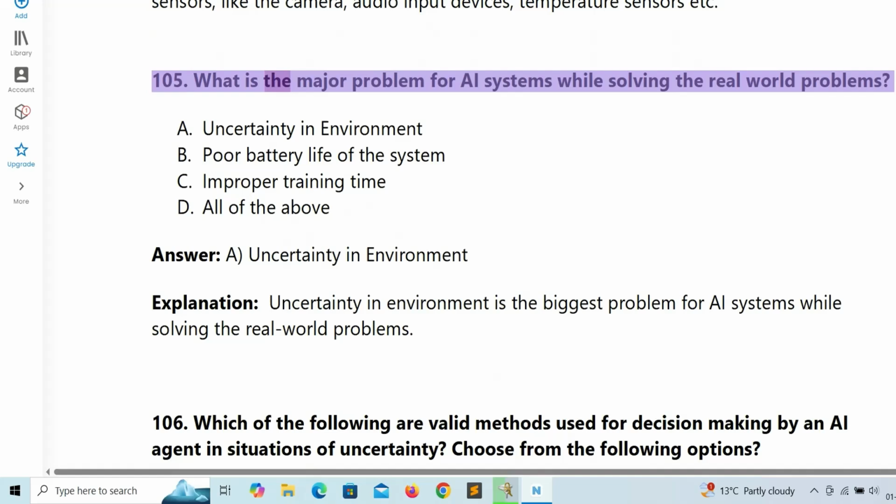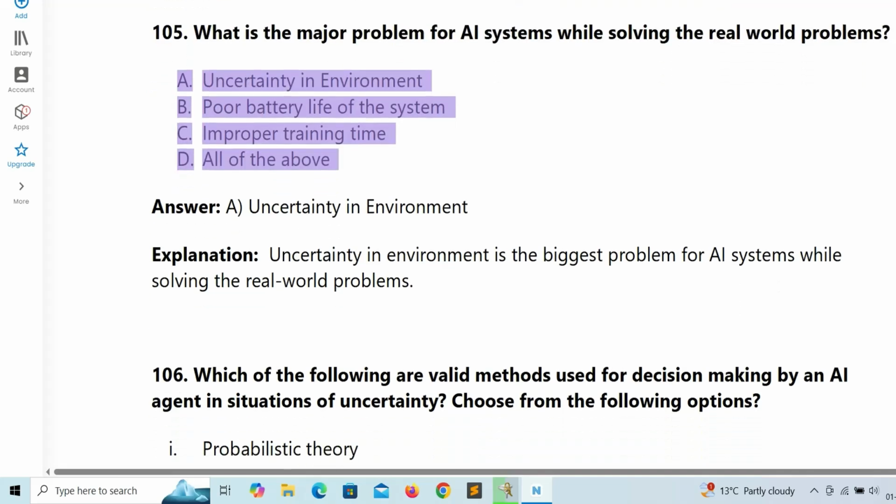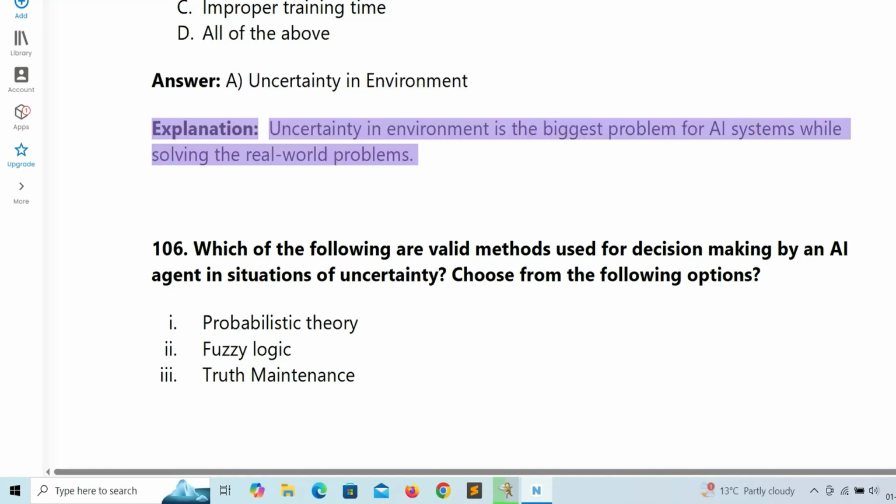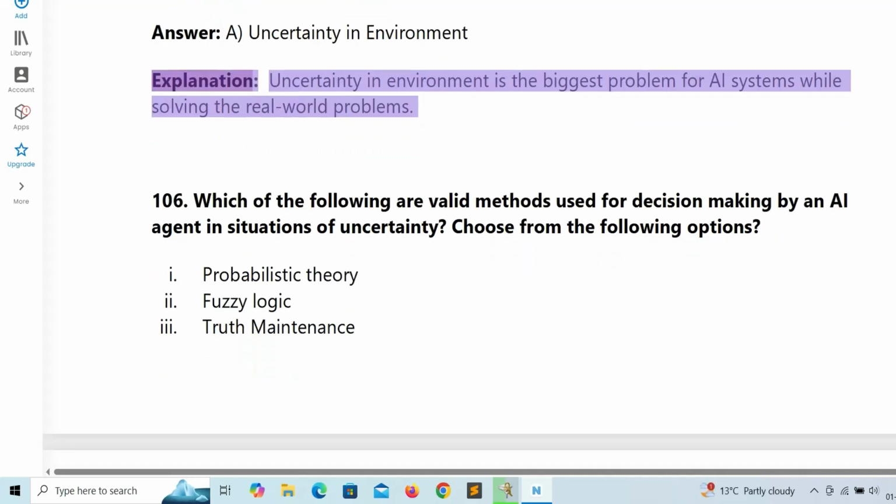105. What is the major problem for AI systems while solving the real-world problems? A. Uncertainty in environment. B. Poor battery life of the system. C. Improper training time. D. All of the above. Answer: A. Uncertainty in environment. Explanation: uncertainty in environment is the biggest problem for AI systems while solving the real-world problems.